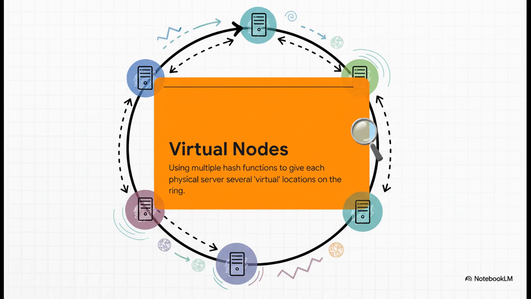And let's be super clear. This doesn't mean you're spinning up more machines, not at all. It means you use a bunch of different hash functions to give each one of your physical servers several different spots on the ring. So one real server ends up looking like it's in many places at once.